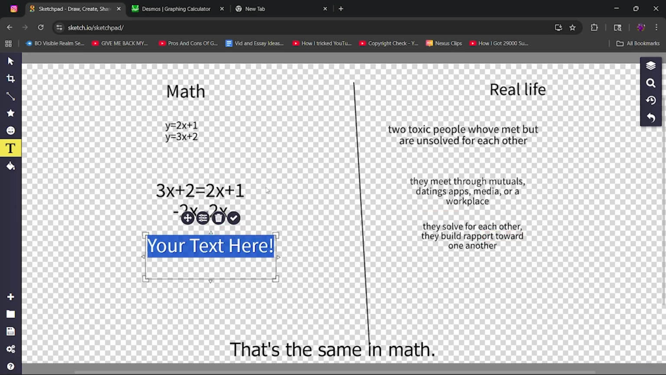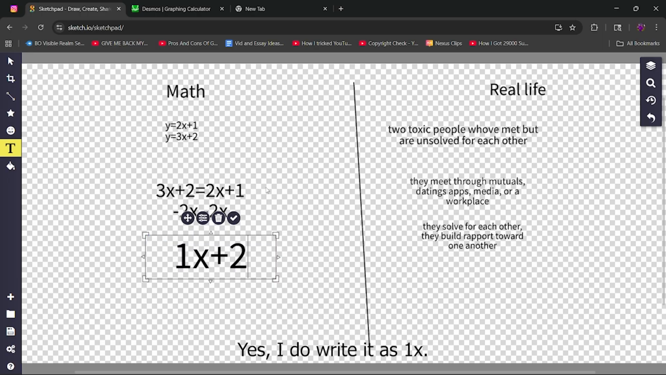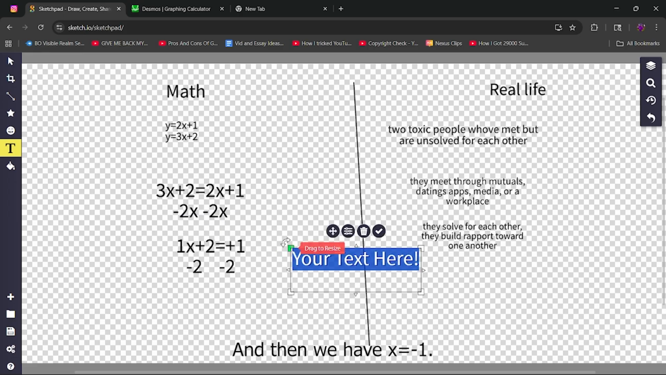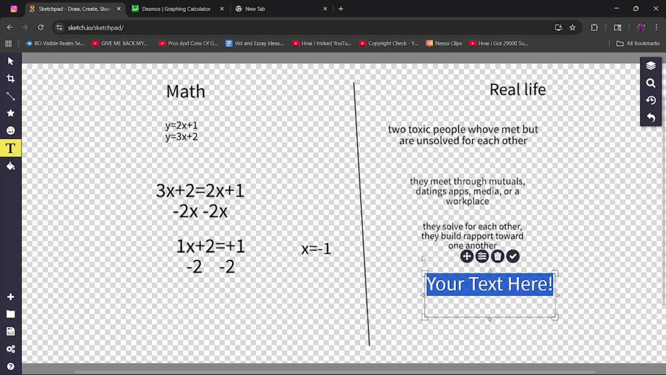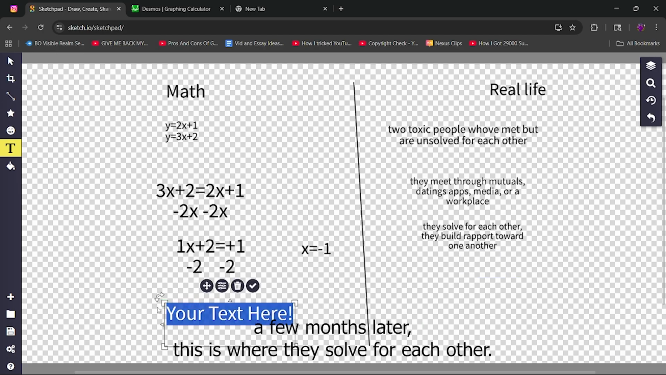That's the same in math. Now that we have it simplified, we have 1x. Yes, I do write it as 1x. 1x plus 2 equals positive 1. So we do negative 2, negative 2. And then we have x equals negative 1. So, and this is after a few months. Few months later, this is where they solve for each other. This is where it happens.